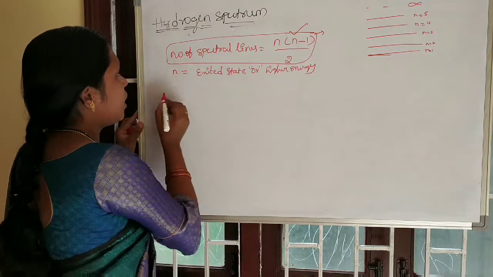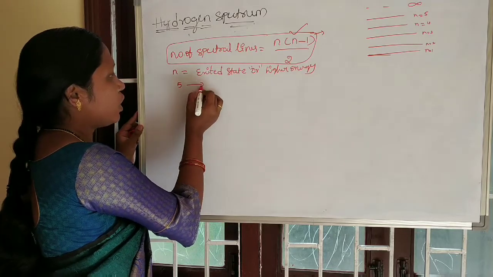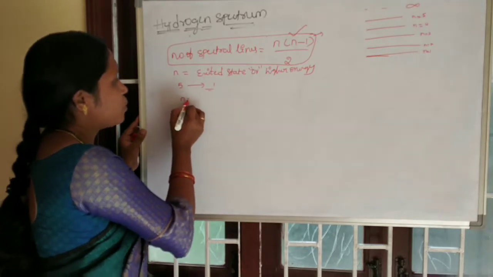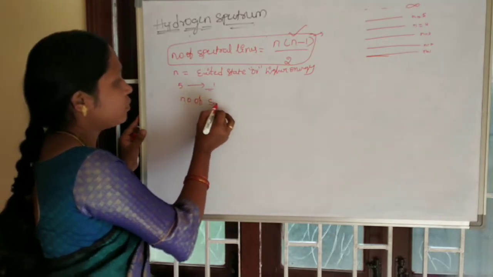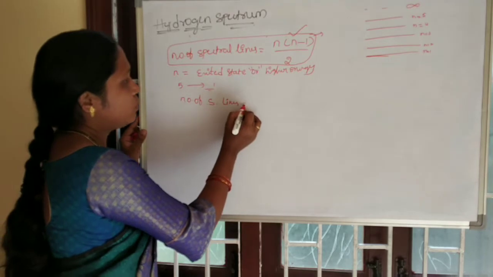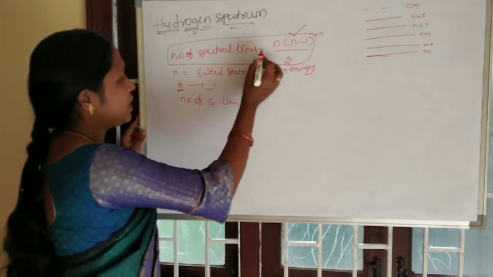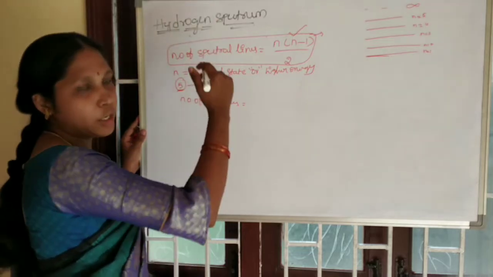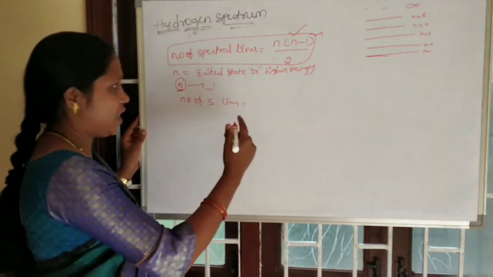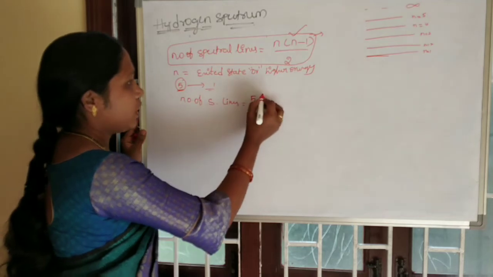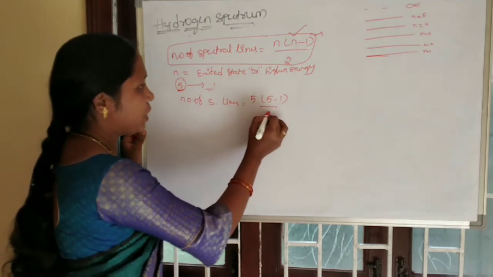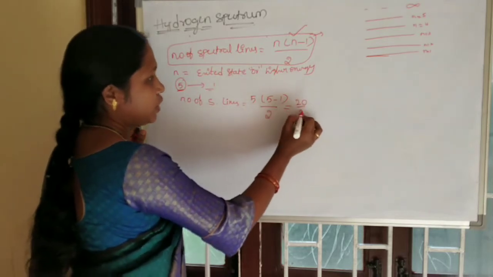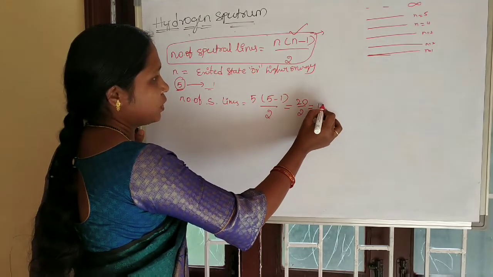Take an example: an electron dropped from the fifth energy level to the first energy level. Here the number of spectral lines is equal to 5 into 5 minus 1 by 2, which is 20 by 2, equal to 10.